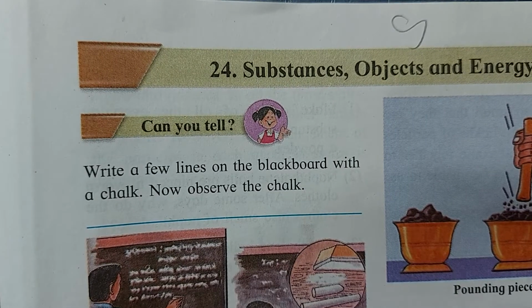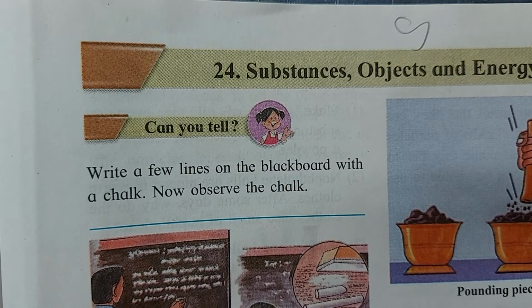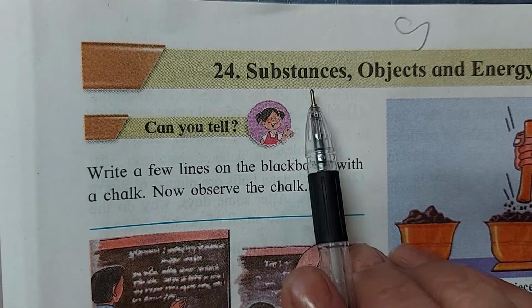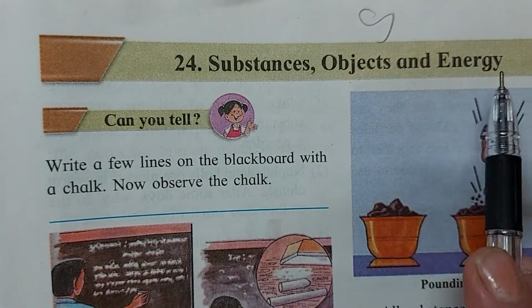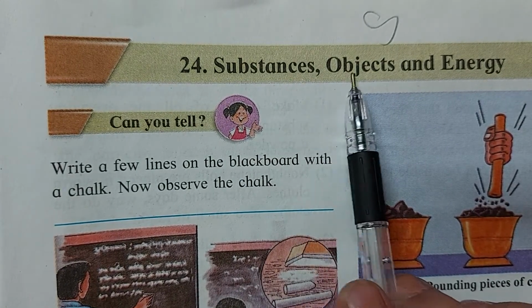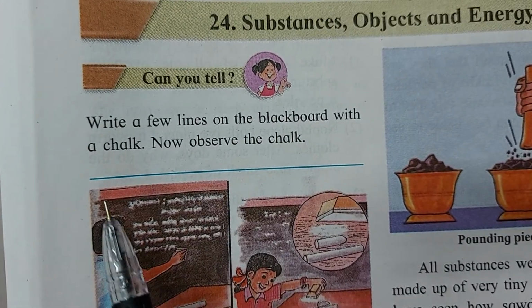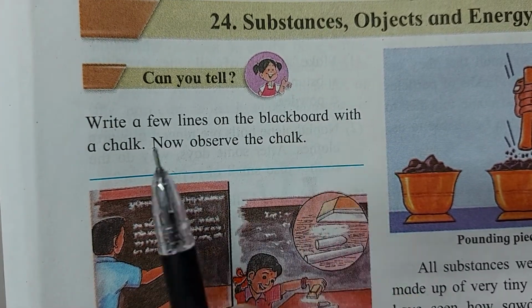Good morning, class. Today we are going to begin with EVS 1, chapter number 24, Substances, Objects and Energy. The name of the lesson is Substances, Objects and Energy. Can you tell? Write a few lines on the blackboard with a chalk.